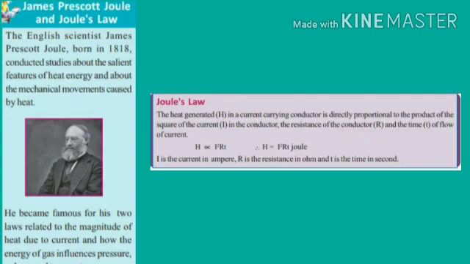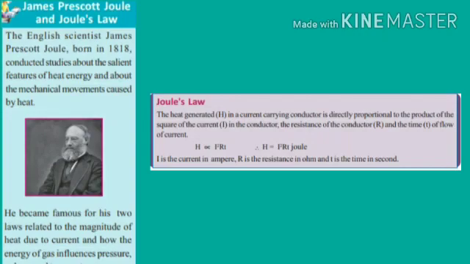The heat generated in a current carrying conductor is directly proportional to the square of intensity of current I, resistance of the conductor capital R, and time of flow of current small letter t. That is, for finding heat generated, capital H equals I square into R into t.